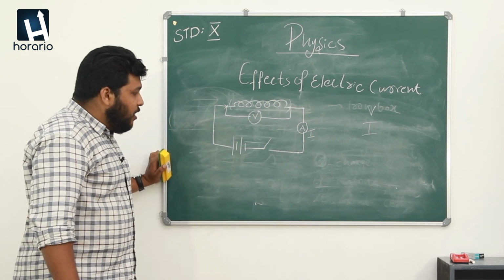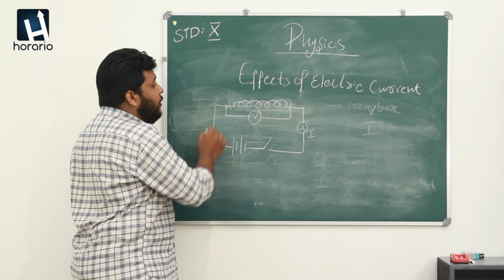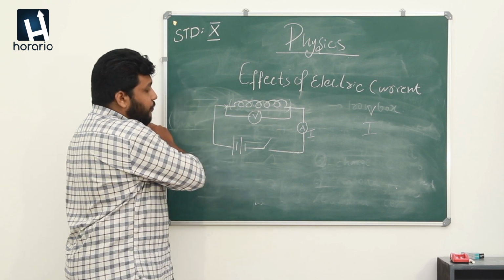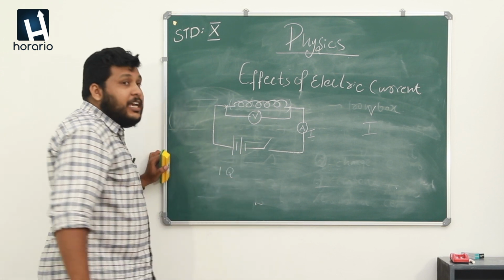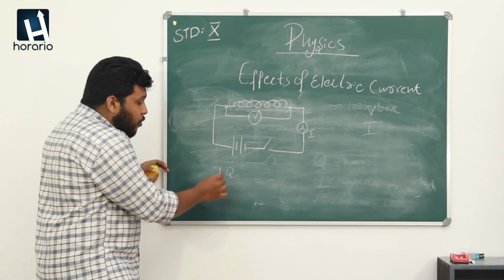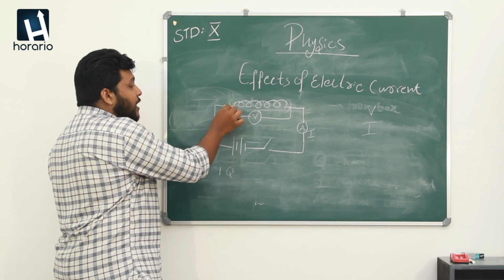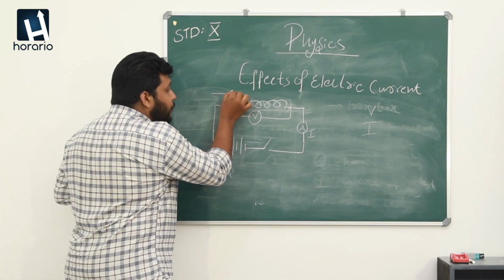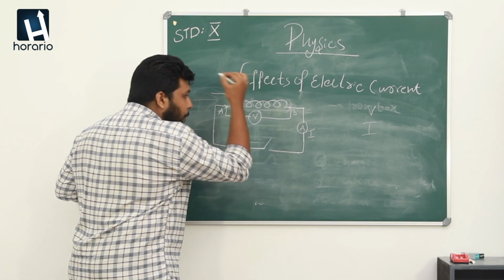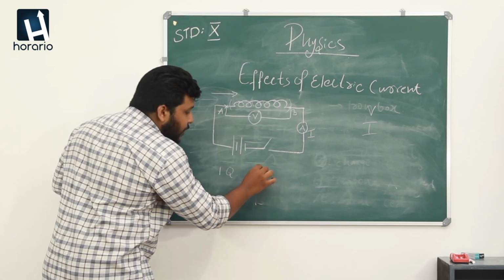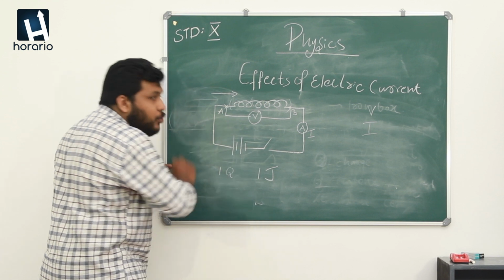First of all, what do we mean by 1 Q? The amount of charge. If 1 Q of charge is going from this point A to this point B with a work done of 1 joule,